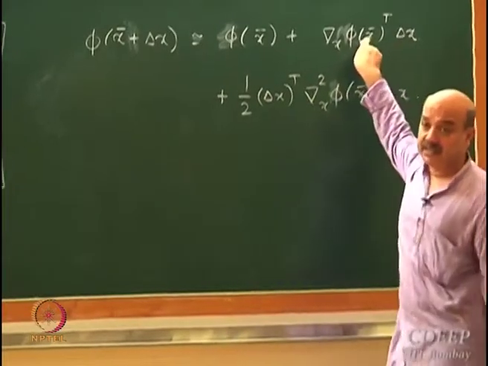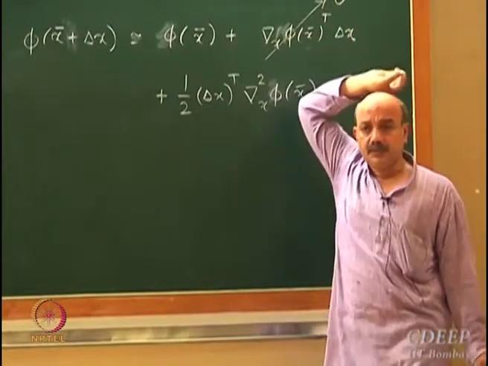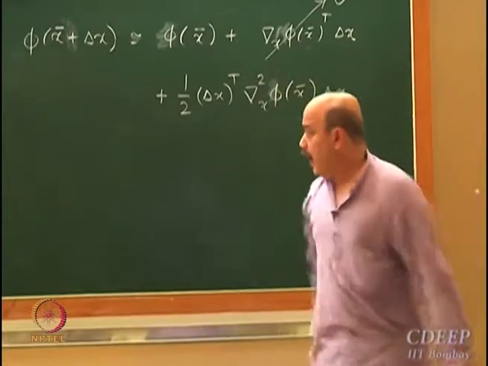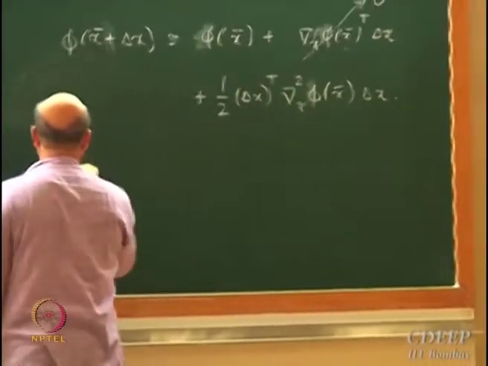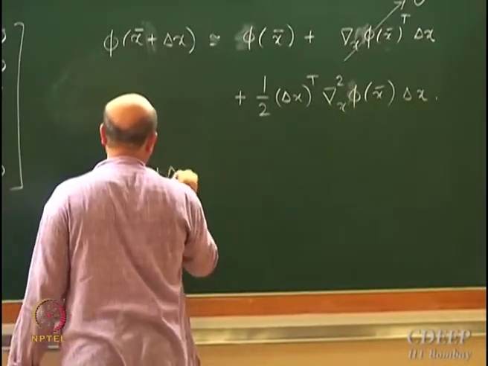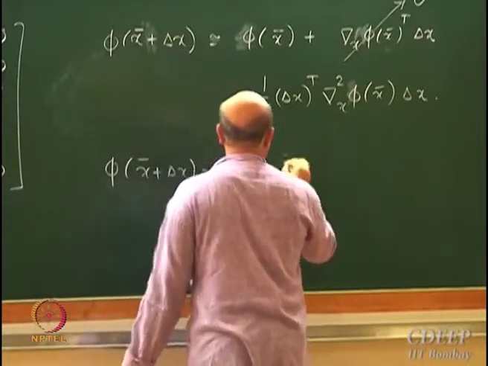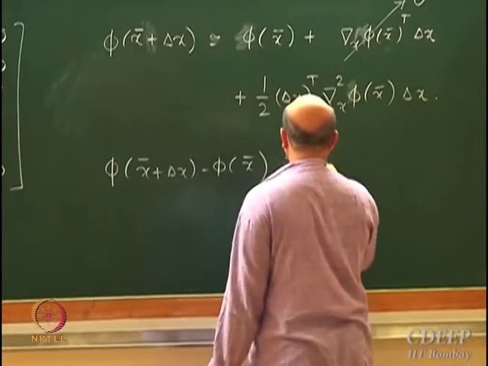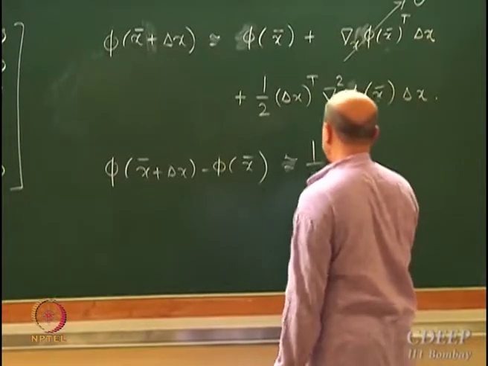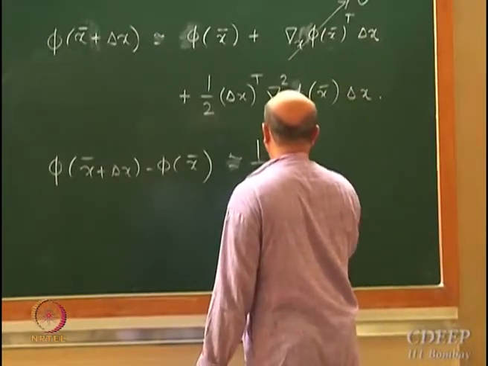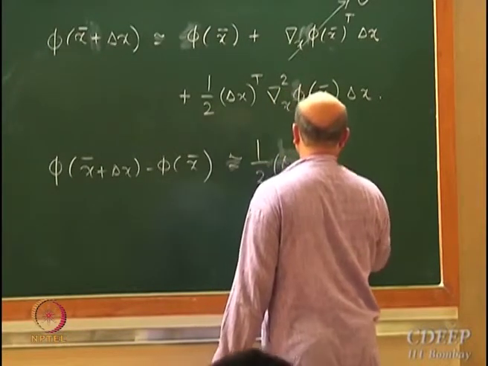And now we have said that this is a stationary point, so this first-order term is 0. Then locally, in a small neighborhood of x bar, we want to look at this difference, which is governed by this delta x transpose term.